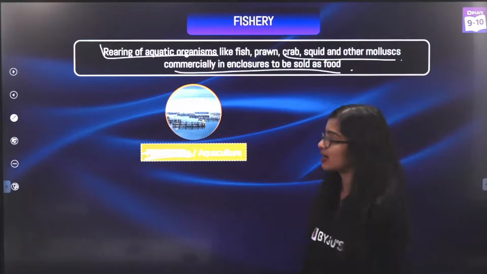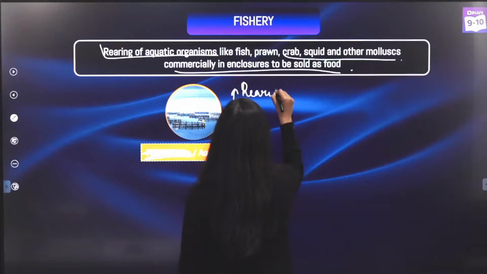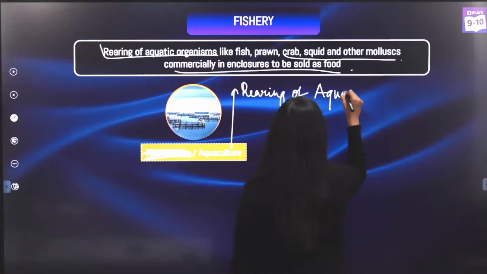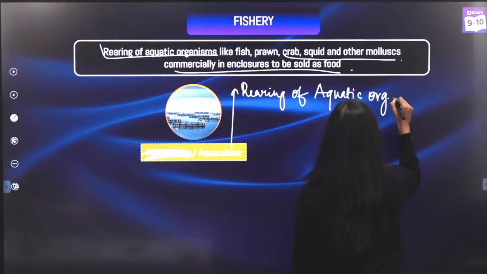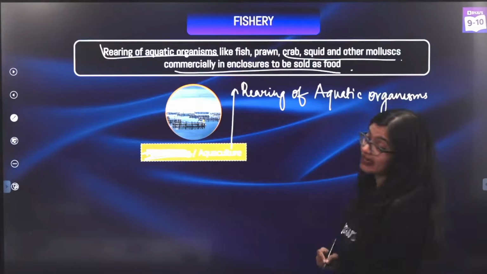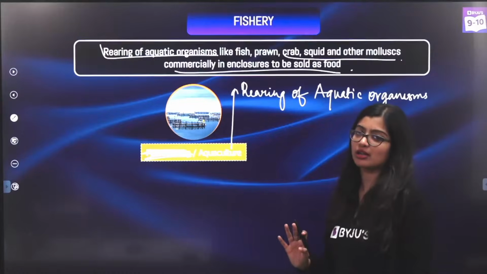So what is aquaculture? It is the rearing of aquatic organisms at a large scale. That's what we understand as aquaculture.